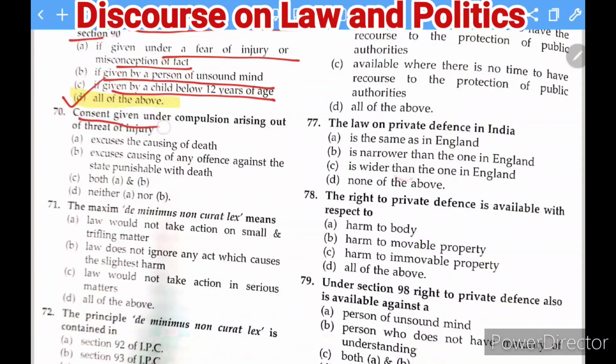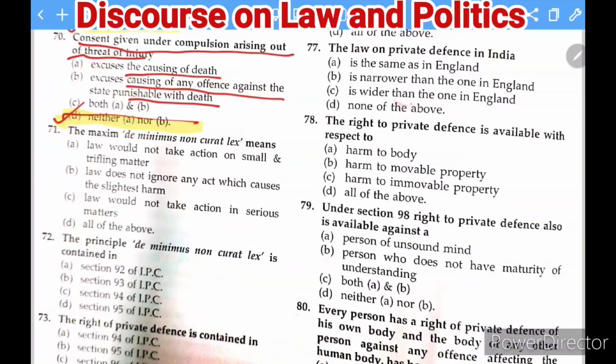Next question: consent given under compulsion arising out of threat or injury, and the injury or threat is such that it excuses the causing of death, excuses the causing of any offence against the state punishable with death, or both A and B. Here the consent has been given, but it was given under compulsion. Whether it would be allowable, it is not: neither A nor B. So both are not applicable. This is the right answer.